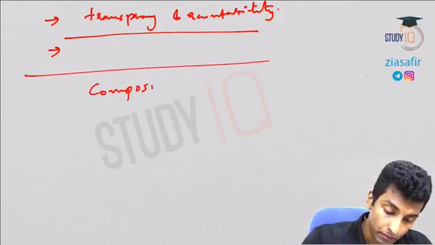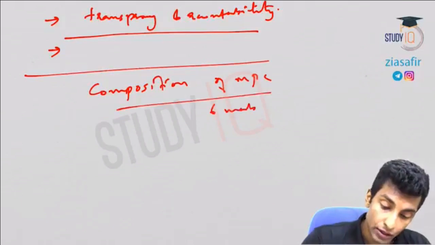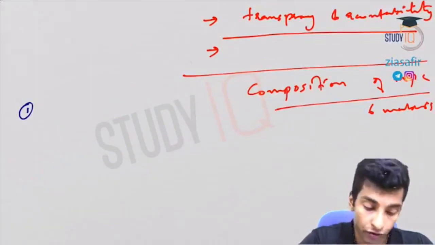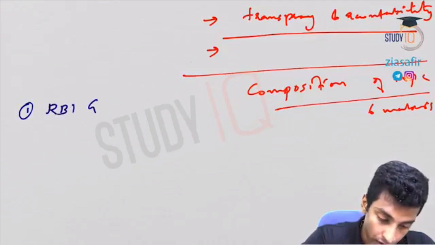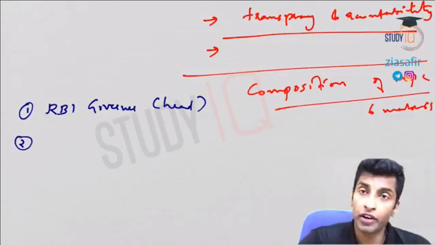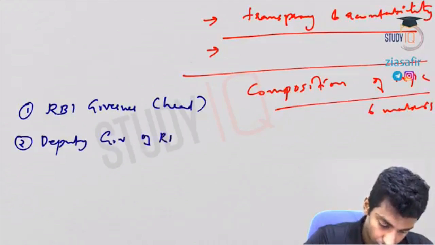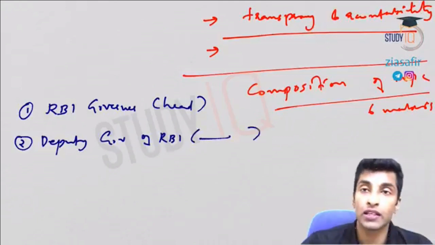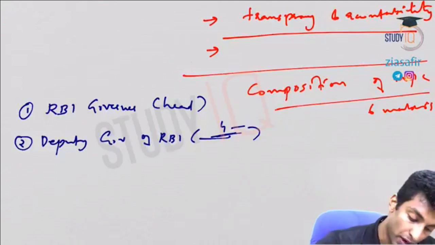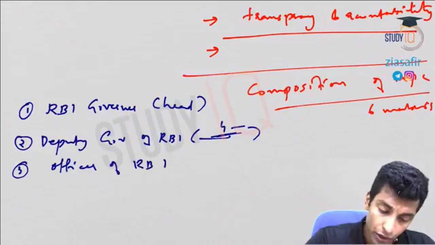Now what is the composition of MPC? So 6 members. The first member is the governor of RBI. He'll be the head of the committee. Then a deputy governor of RBI, who is in charge of monetary policies. Actually there are 4 deputy governors. So one will be part of this, then one officer of RBI, usually director rank.